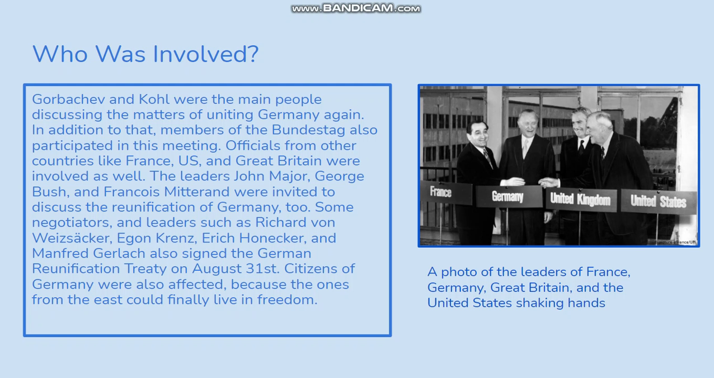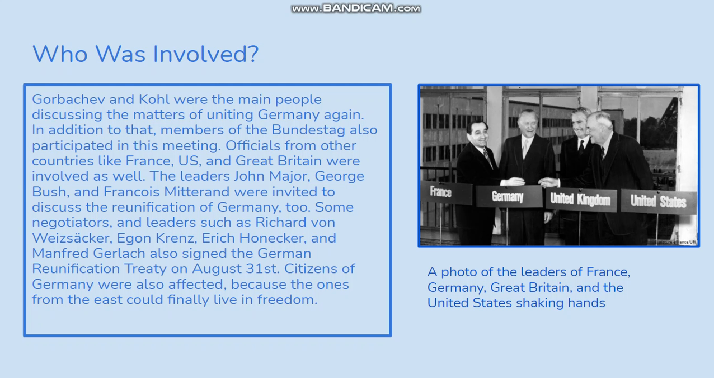So, moving on to who was involved, Kohl and Gorbachev were the main key players in the matter. However, members of the Bundestag as well joined in, following the leaders of the United States, Great Britain, and France. Those leaders were John Mayer, George Bush, and François Mitterrand. For Germany, there was Richard von Weizsäcker, Egon Krenz, Erich Honecker, and Manfred Gerlach. The part of Eastern Germany was also liberated, and Eastern Germans got a taste of their own freedom.